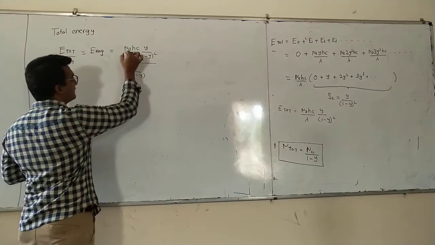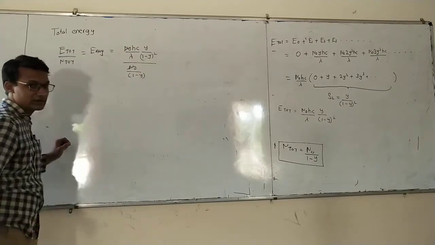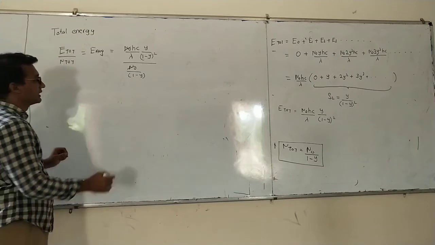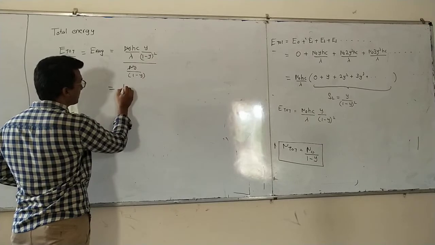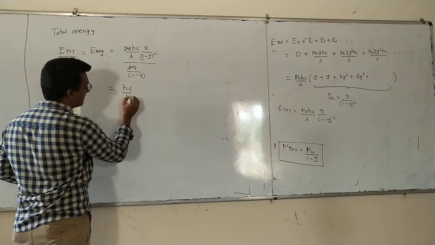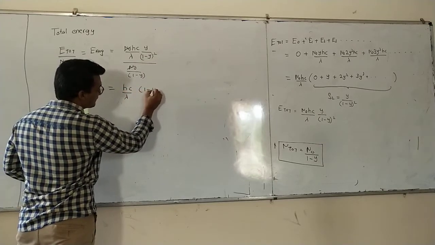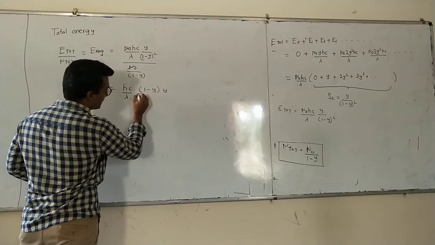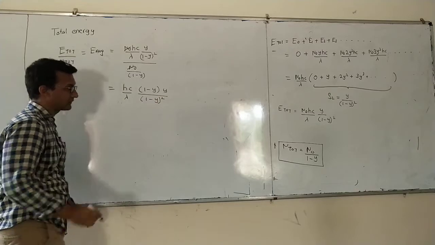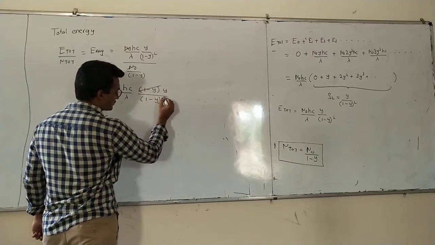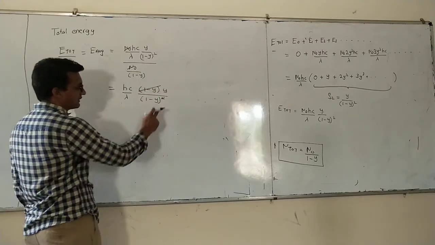This N0 will cancel out, so we don't need to find the number of oscillators, and 1 minus y will go in the numerator. hc divided by lambda, 1 minus y into y divided by 1 minus y bracket square. 1 minus y and this square will cancel out.